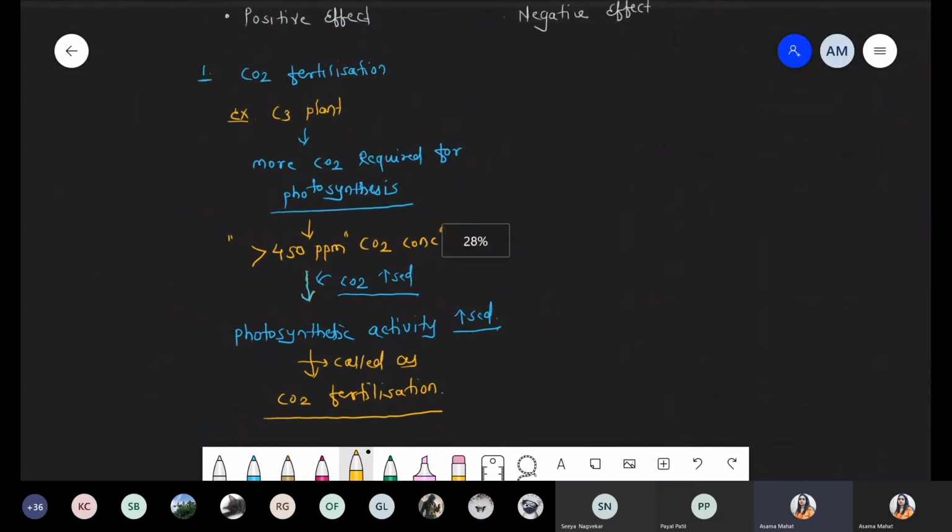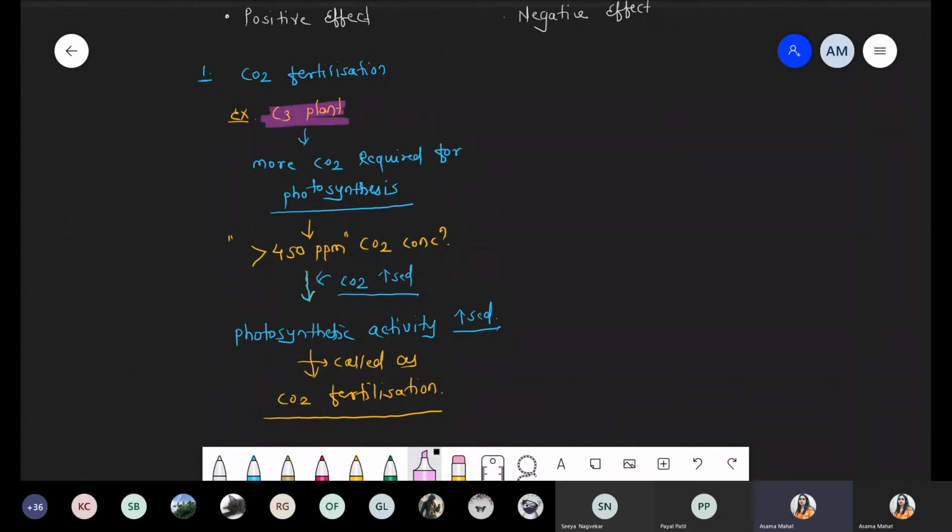Basically, it's a very rare phenomenon because we know that among the C3, C4 and the CAM plants, C4 plant shows more productivity, like sugarcane. But in some cases, when the concentration of carbon dioxide is increased, some plants like C3 plant show more photosynthesis because in the atmosphere CO2 concentration is more. If more CO2, so more photosynthesis only in C3 plant. Remember this point, okay? Only in case of C3 plant.